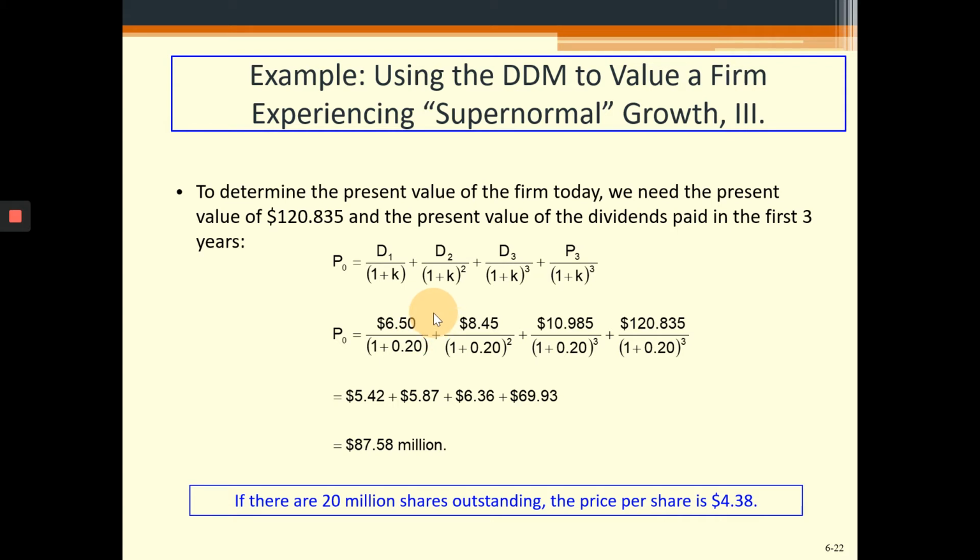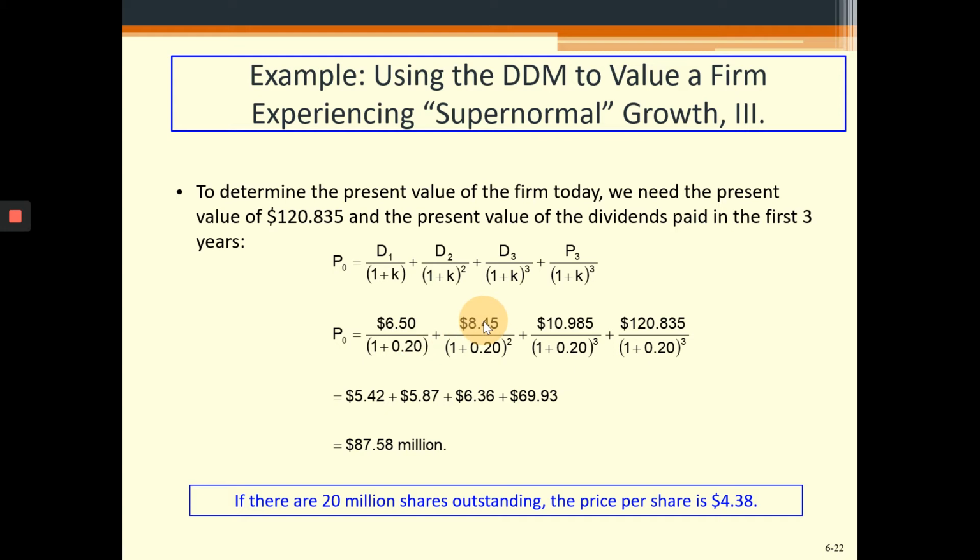The power 1 is not written over here, but automatically we know it is getting raised to the power 1. So this is how we'll find the present value of the first year dividend. And the present value of the first year dividend, which is 6.5 million, discounted at 20% rate, will be 5.42 million.